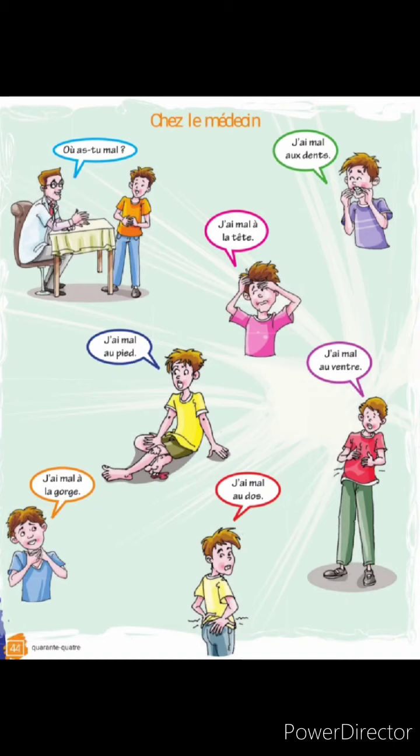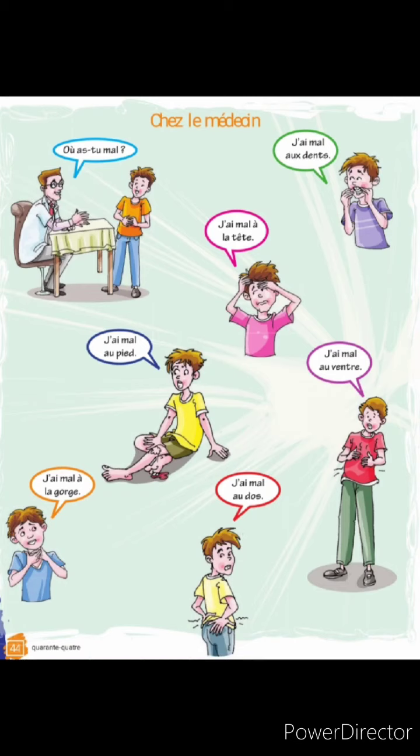They have given certain things. Look at the picture. Où as-tu mal? That means where do you have pain? J'ai mal au dos. I have back pain. J'ai mal à la tête. I have a headache. J'ai mal au pied. I have leg pain. J'ai mal au ventre. I have a stomach ache. J'ai mal à la gorge. I have throat pain.